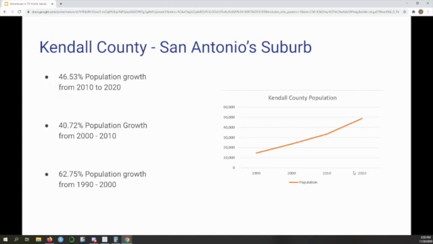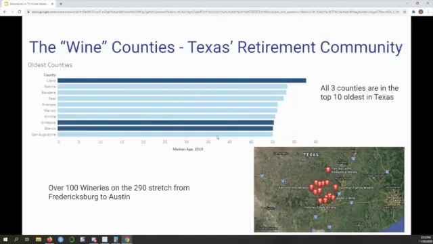Kendall County is San Antonio's unofficial official suburb. It's seen massive population growth as San Antonio has grown. In fact, it's maintained above 40% population growth for 3 decades in a row. And it didn't have a lot of population to start with, so all of these people are moving into brand spanking new homes, and they are the subset of people working at companies such as Valero, USAA, and the like, and these are very expensive homes in the top tier. So that explains Kendall County, but let's look at the other 3.